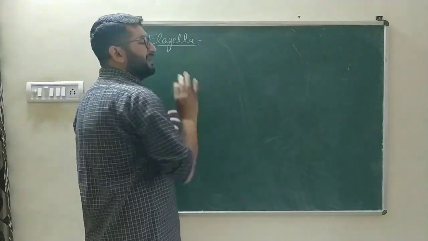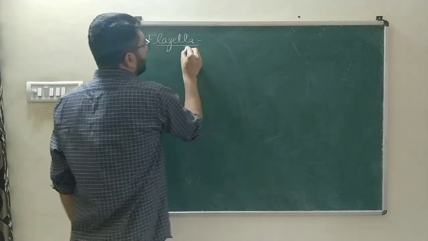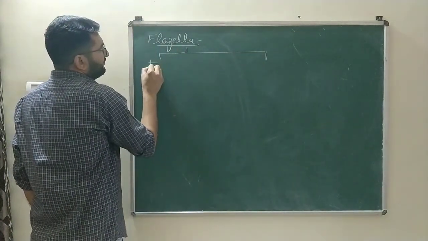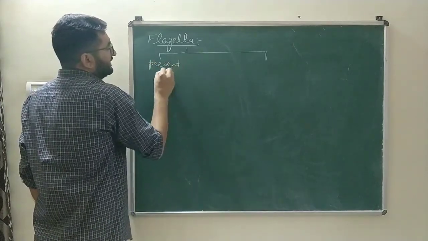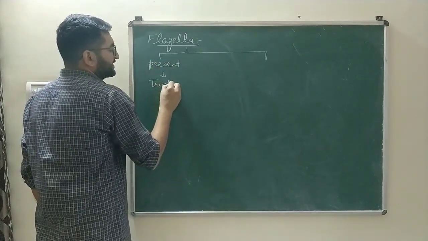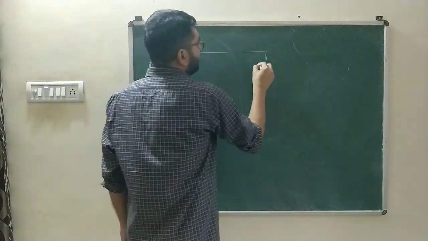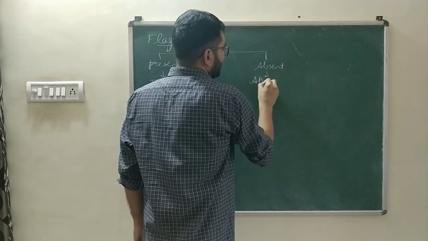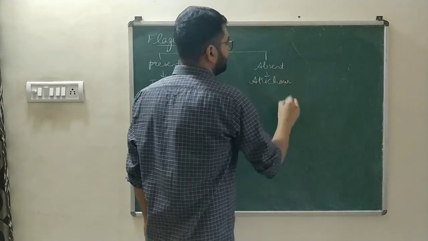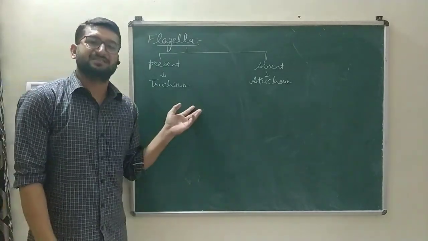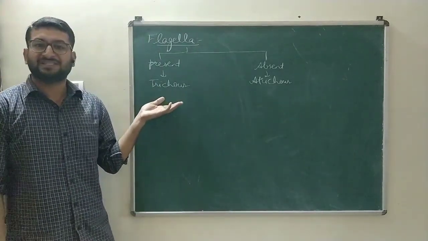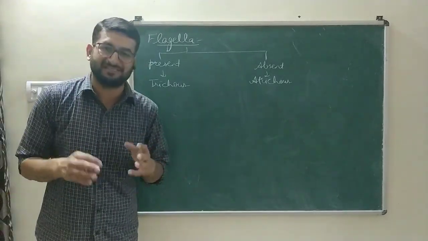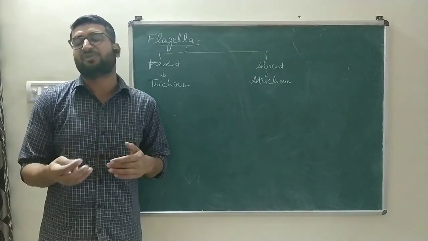On the basis of flagella, the organisms, or you can say the bacteria, are of two types. First, if flagella is present, then they are referred as trichous. And if flagella is absent, then they are referred as atrichous. So the bacteria which possess the flagella are known as trichous, and the bacteria which do not have a flagella are referred as atrichous.